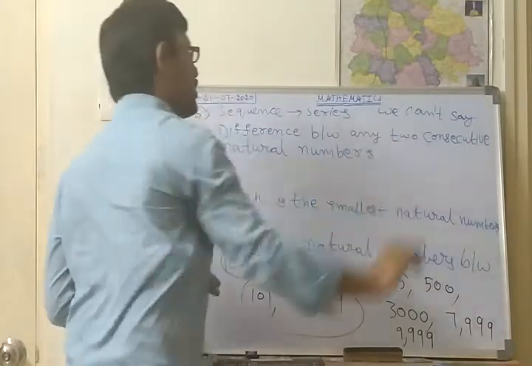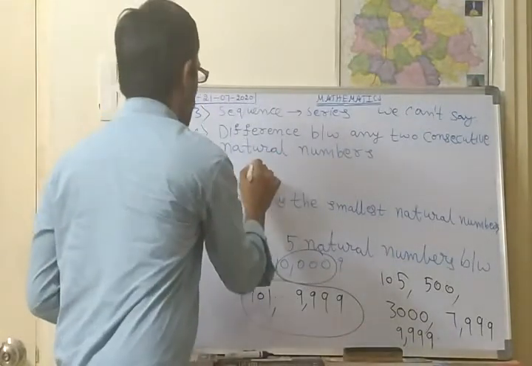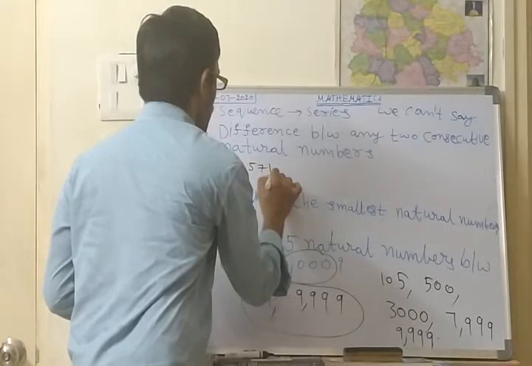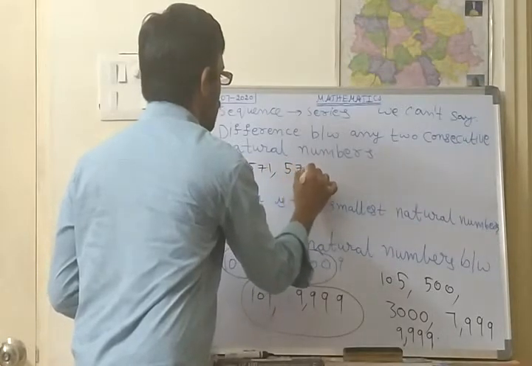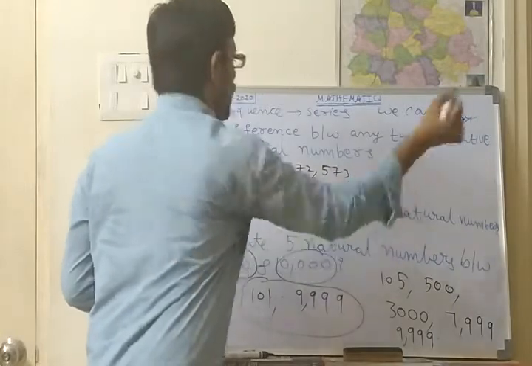So suppose I am taking the numbers 571, 572, 573 and so on, like this I have taken.